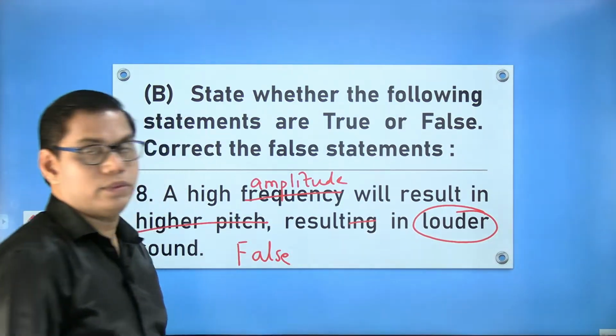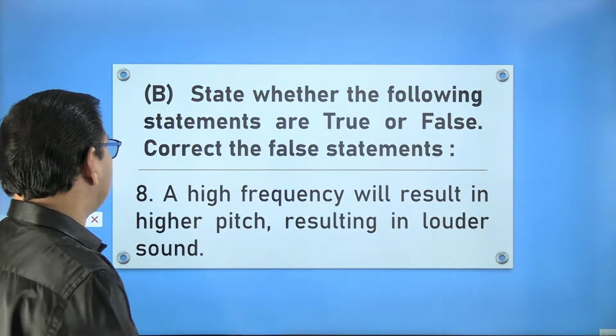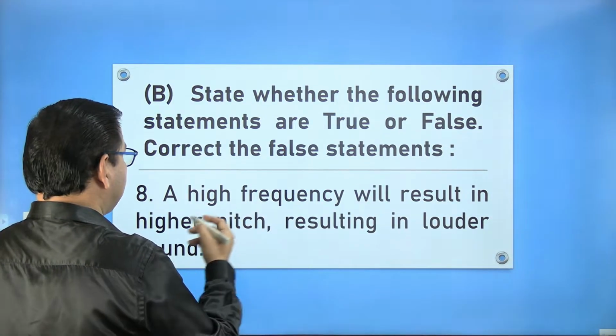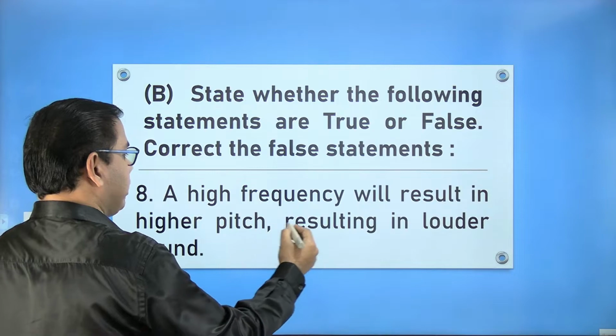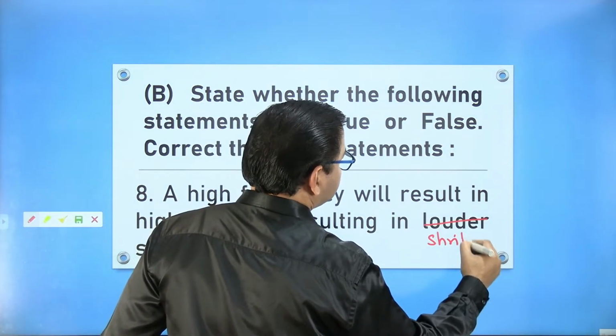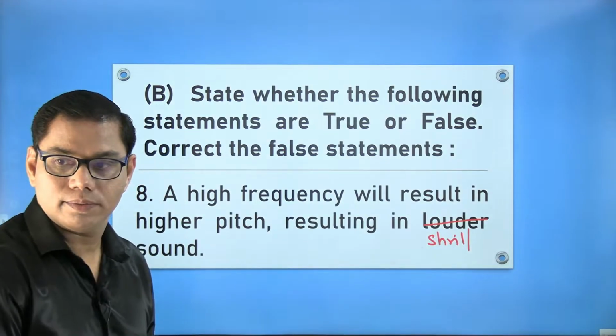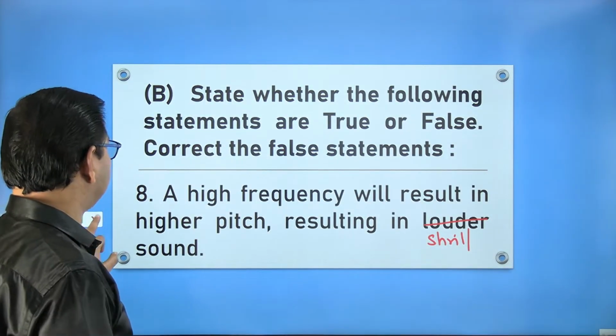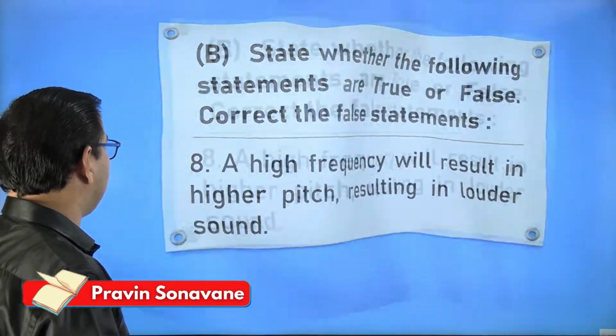Or you can also say a high frequency will result in a higher pitch, resulting in a shrill sound or sharp sound. So sir, both are correct? Yes, both are correct. Both answers I will give you right.